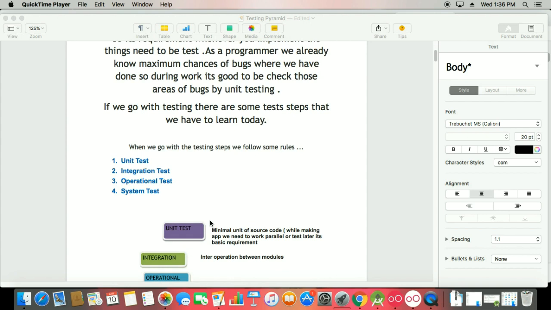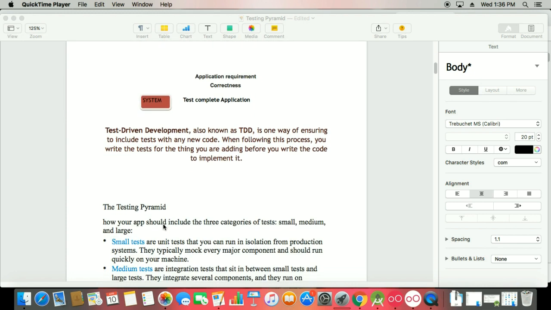Generally, we have a unit test, an integration test, and a system test. I will explore all the things one by one, but today is the day of unit testing, and in unit testing I will explain the JUnit 4 test and how we can do that practically. TDD is one way of ensuring that you include tests with your new code. When following this process, you write the tests for the things you are adding before you write the code to implement them. That means the complete development is test-driven development.